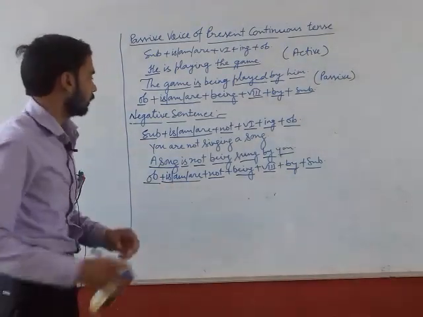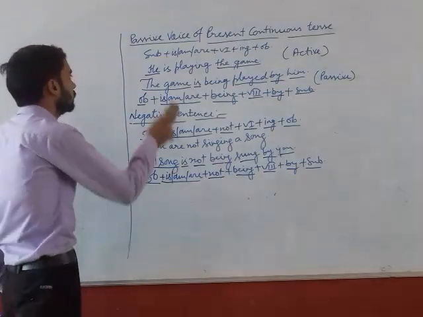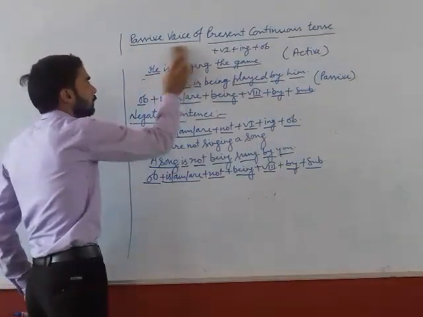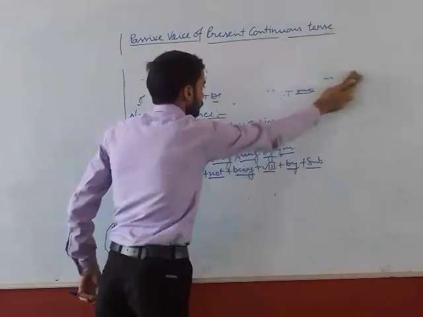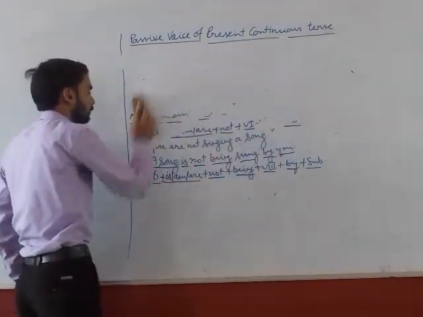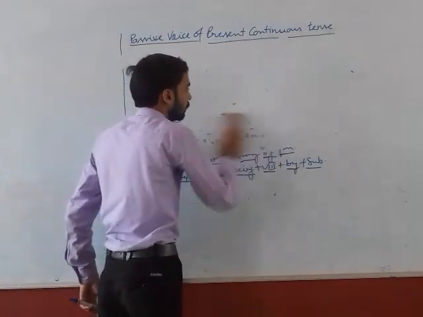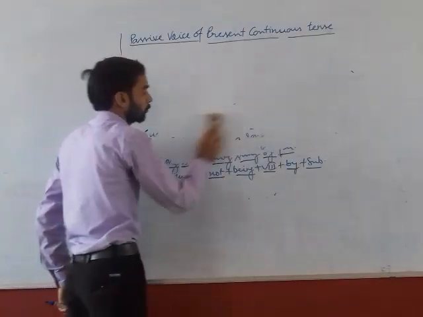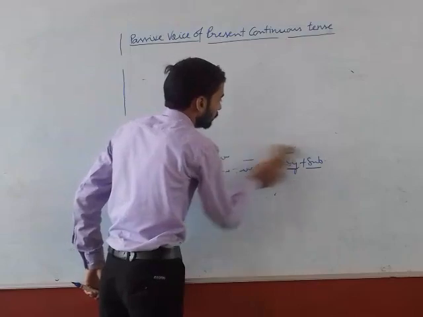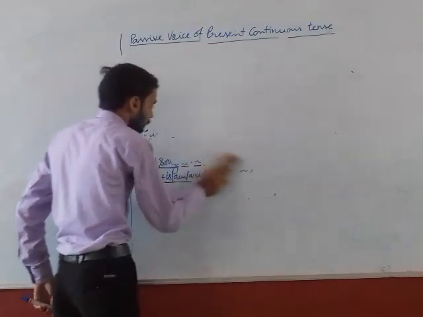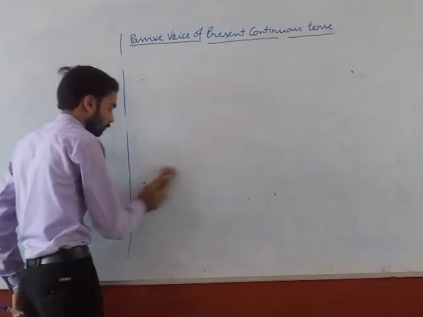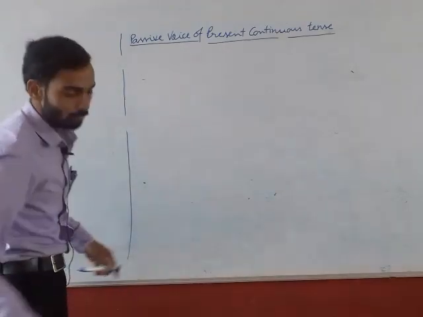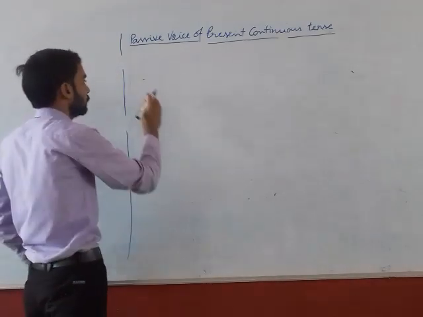After it, I will teach you how we can change interrogative sentence into passive voice. We are to use the basic formula that I have used in present indefinite tense. Look here, example of interrogative sentence.